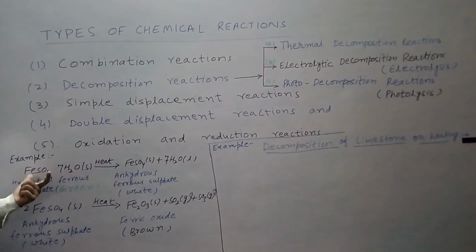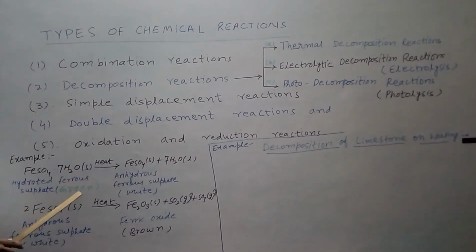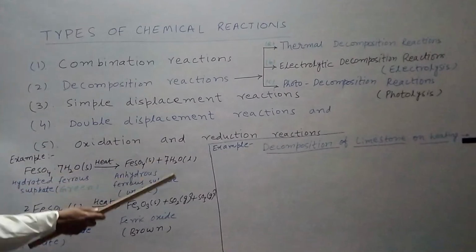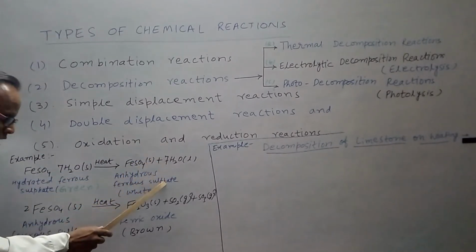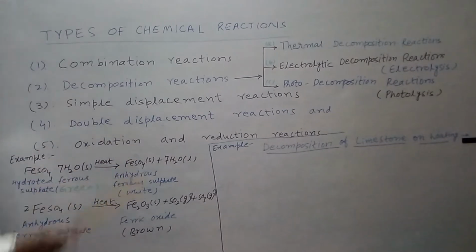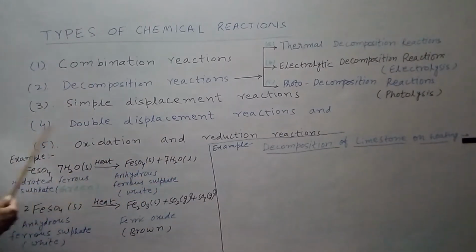So FeSO4·7H2O is the formula of hydrated ferrous sulfate. Its color is green. When we give some amount of heat, this hydrated ferrous sulfate is decomposed into anhydrous ferrous sulfate, and its color is white, and water molecule is separated from the hydrated ferrous sulfate.